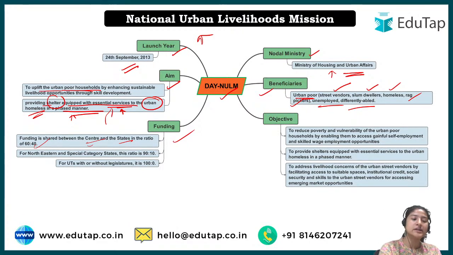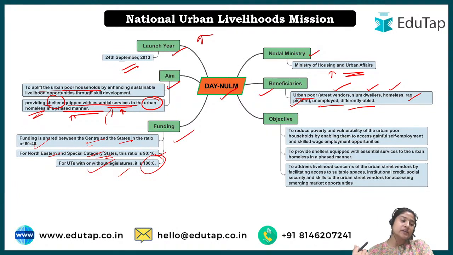Coming to the northeastern and special category states, there are some states, especially the northeastern states and other special category states, in which the funding would be 90:10, meaning 90% will be given by the central government while 10% will be funded by that respective state. Then for UTs with or without legislature, it would be 100:0, because a UT comes directly under the central government. So in such cases the funding would be 100% by the central government, as there is no state involvement. This would be the funding criteria for the livelihood mission.